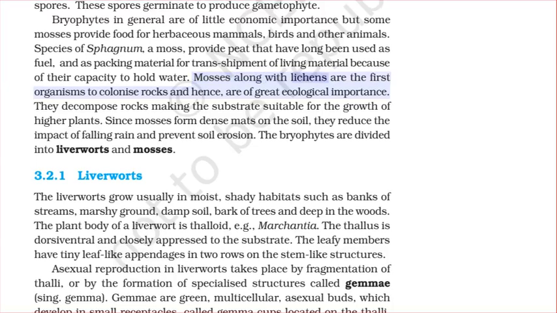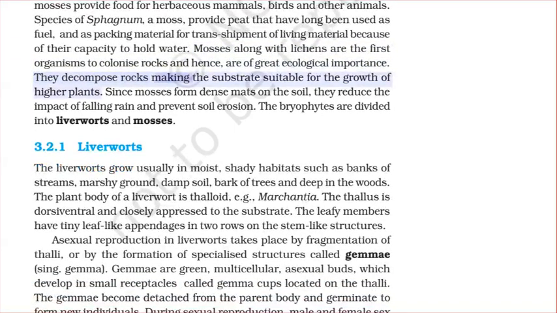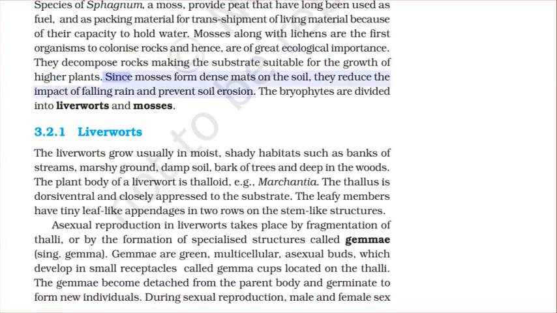Mosses, along with lichens, are the first organisms to colonise rocks and hence are of great ecological importance. They decompose rocks, making the substrate suitable for the growth of higher plants. Since mosses form dense mats on the soil, they reduce the impact of falling rain and prevent soil erosion.